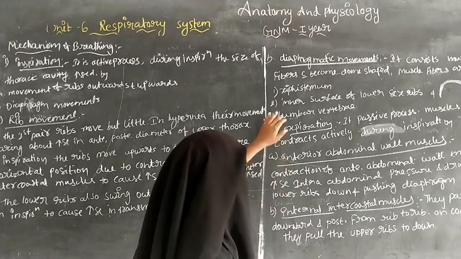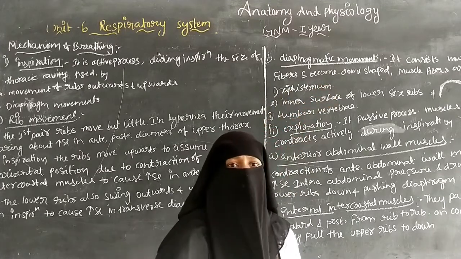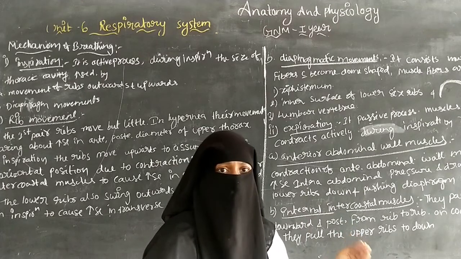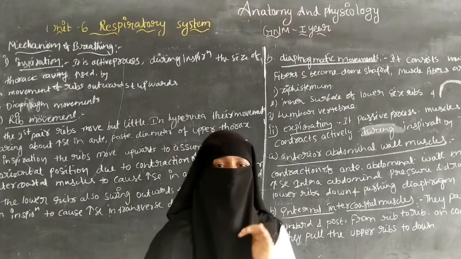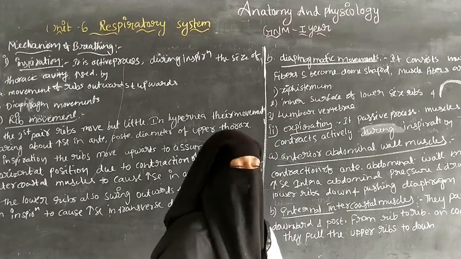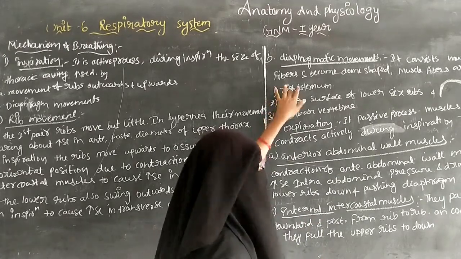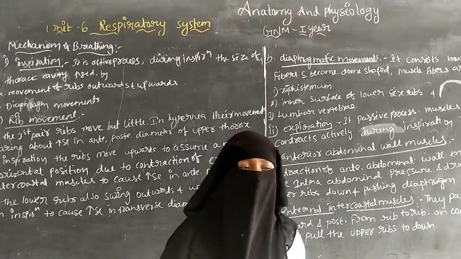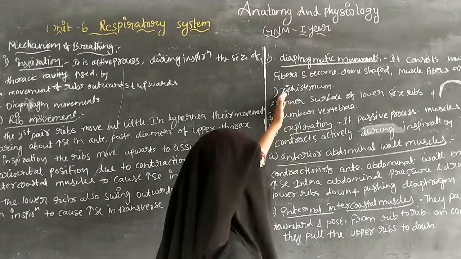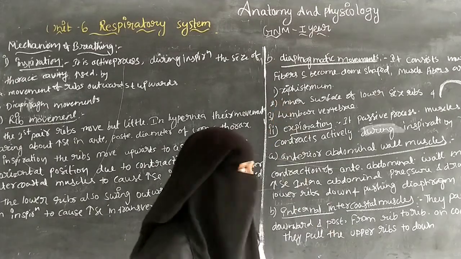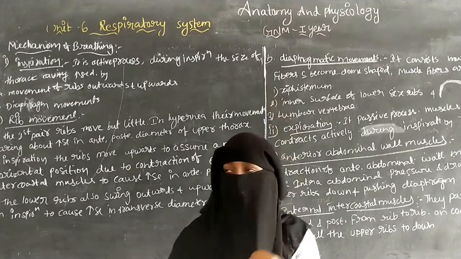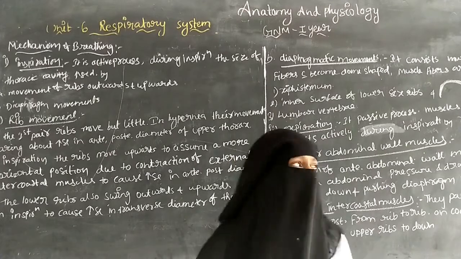So from these the muscle fibers of the diaphragmatic muscles arise: the xiphoid process, the inner surface of the lower 6 ribs, and the lumbar vertebrae. The xiphoid process means the end part of the sternum. So that is about the diaphragmatic movement and the rib movement.